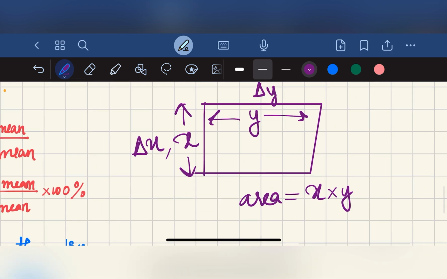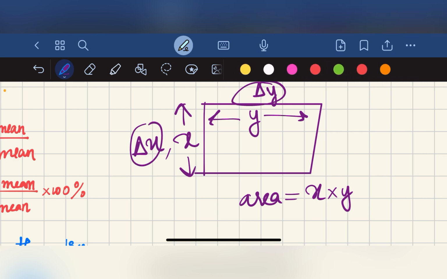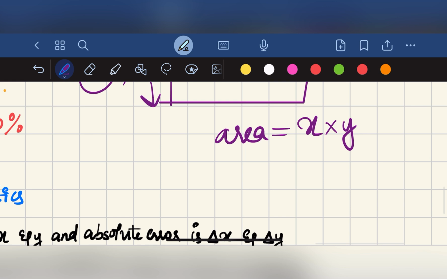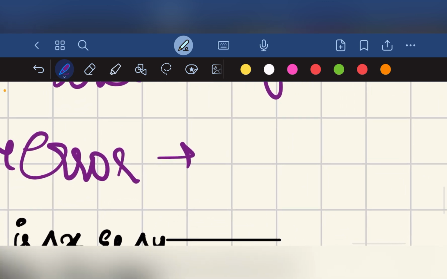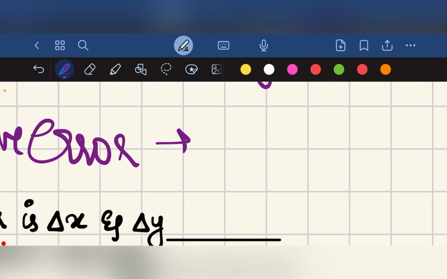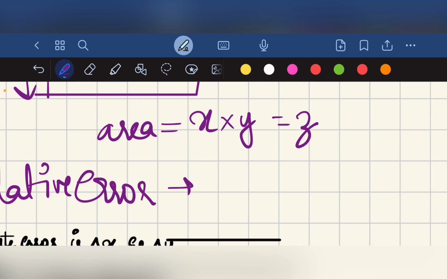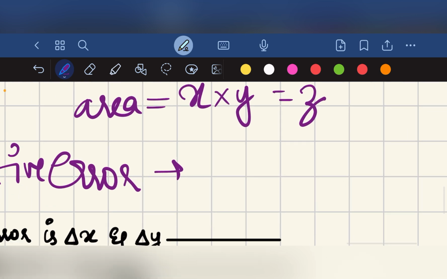But there will be some error in measuring the area, because we get an error in measuring the length and an error in measuring the breadth. Here we are finding the relative error. In measuring the area, x into y is equal to z, where z is the area.